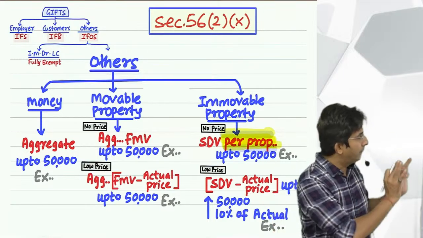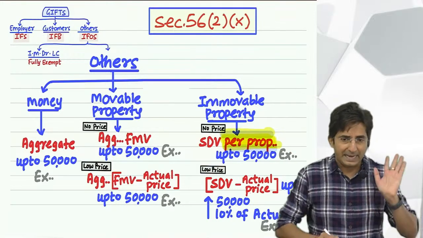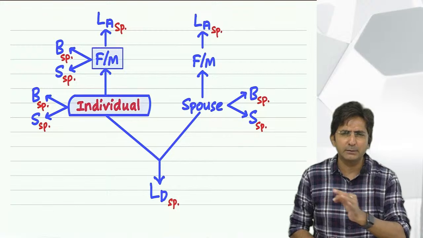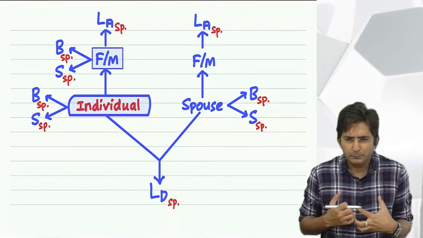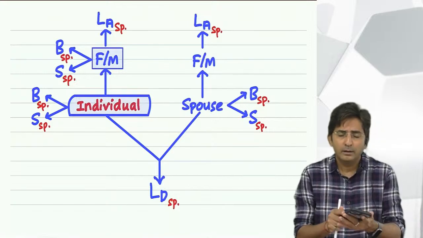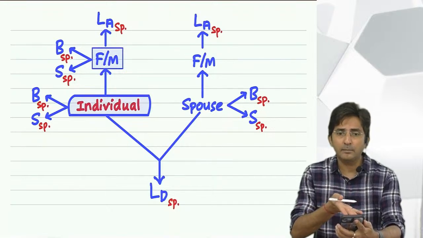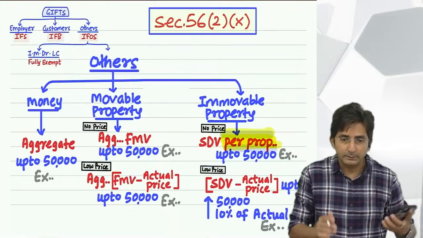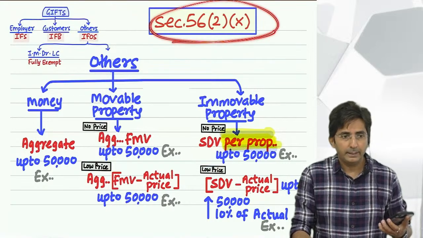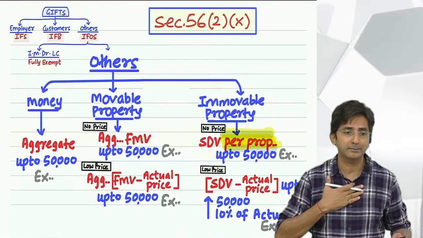See, you are getting all ready-made charts and everything. You have to simply study. Otherwise, in the act, it is not given like this. Even this relative chart, everything is given in such a horrible manner. If you are inquisitive to know how all this is given in the Income Tax Act, anytime you can go on Google and search Income Tax Act 1961. That act will come, and then put the section. They have a column of section. Put section 56 and see what is given. You will go mad, and that time you will value, thank God, sir is there.